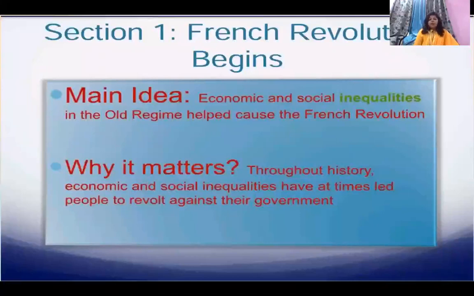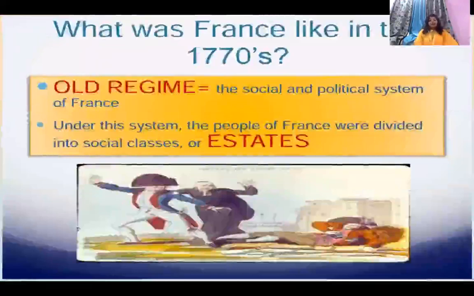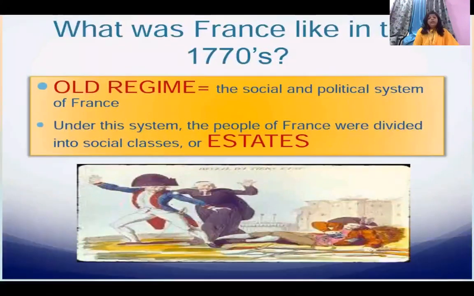Okay, till here you have understood. Now I would like to explain, as I told you, that the old regime is the social and political system of France in which there was the rule of Louis XVI till 1789. And under this system, and this is very important, the people of France were divided into social classes or estates. So here I would like to focus on the kinds of groups that society was divided into. See, this is very important to understand the concept of the entire chapter.